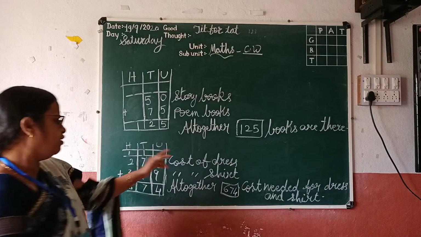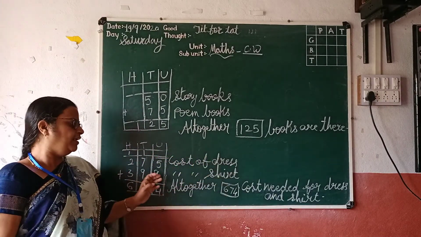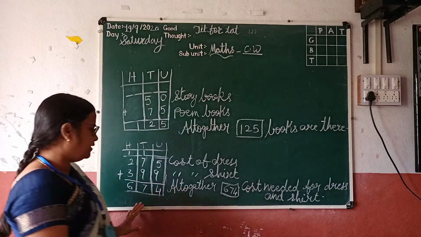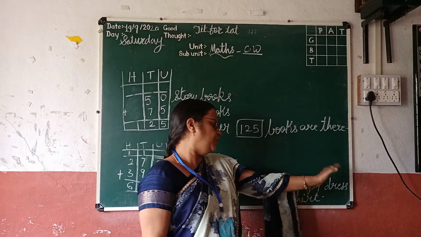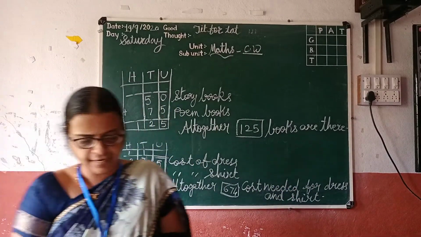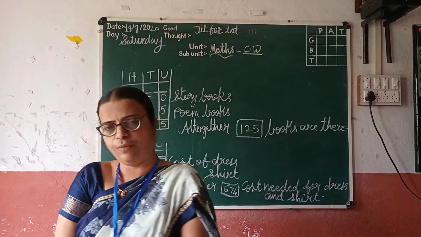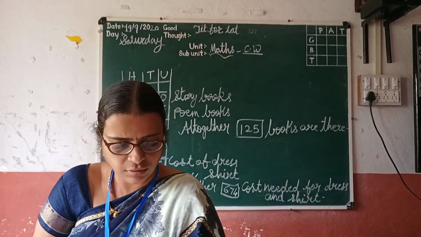Look here. Cost of dress. So 275 is the cost of dress. 399 is the cost of shirt. How many altogether? Altogether 674 is the cost needed for the dress and shirt. So the second and third, you have to solve all these problems in your Reliable book as well as in your notebook.